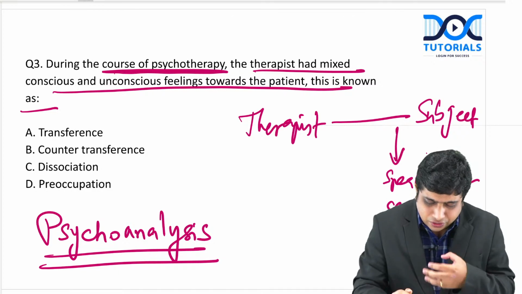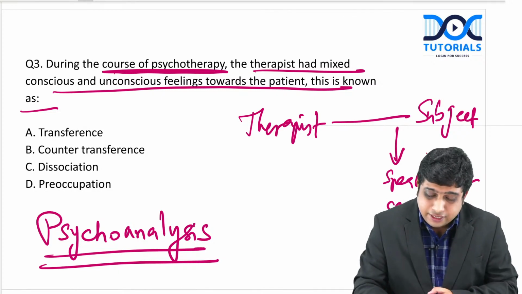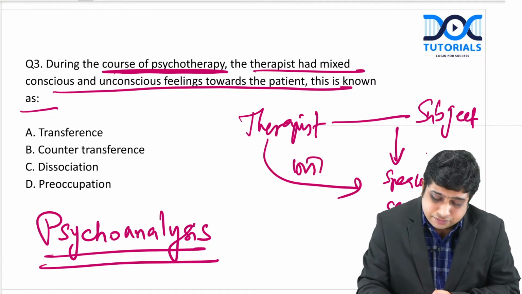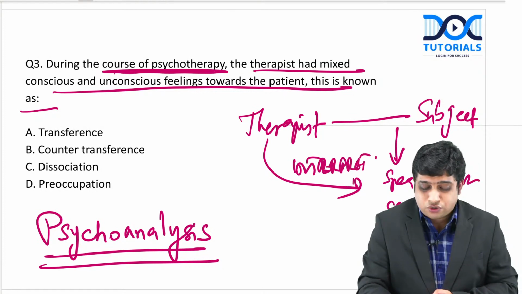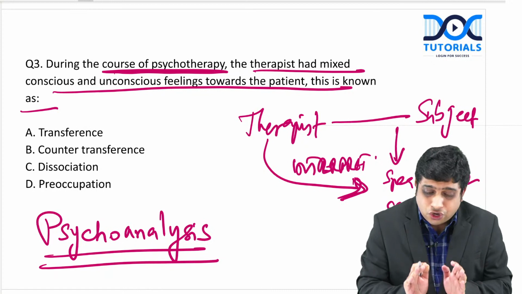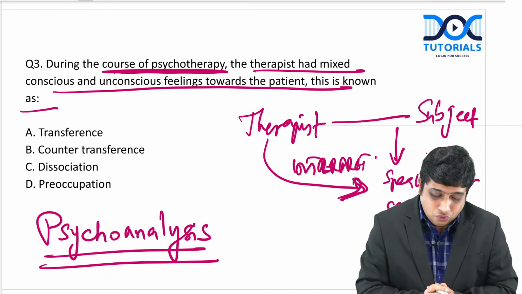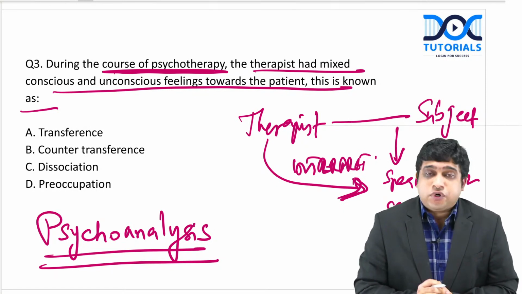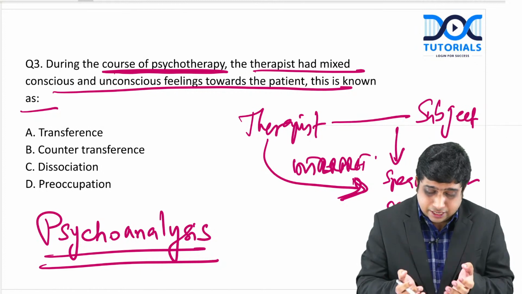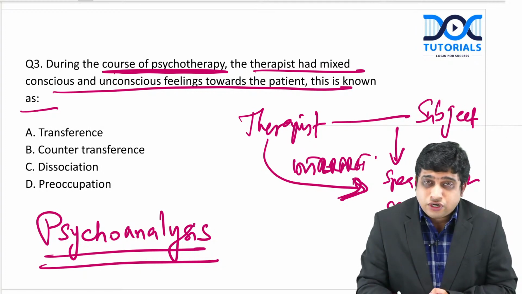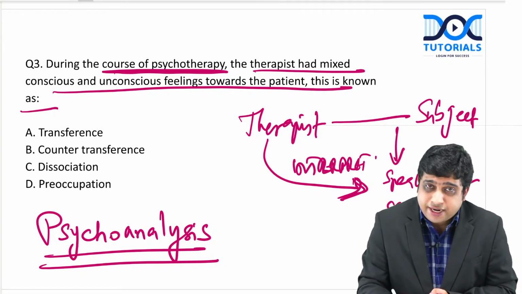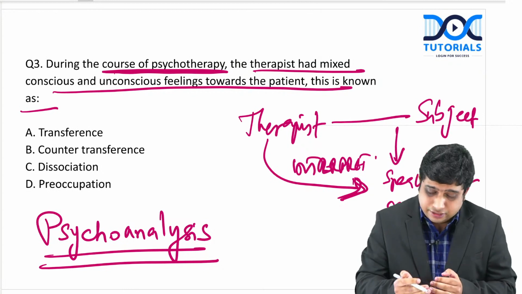They describe all that comes to their mind, and the therapist will interpret based on this. That was the basis of psychoanalysis.